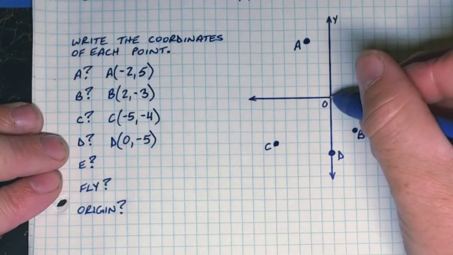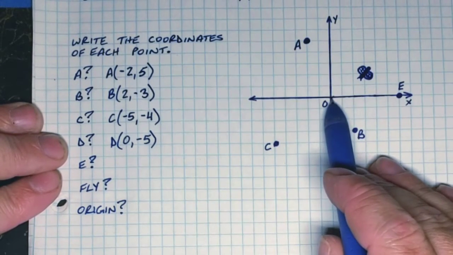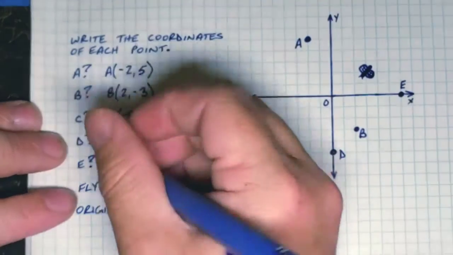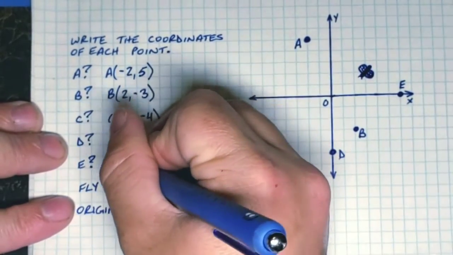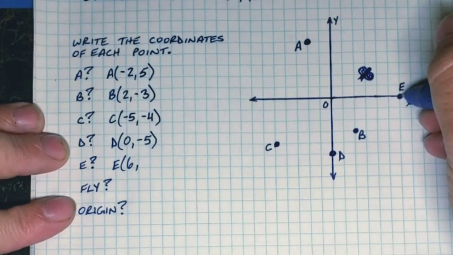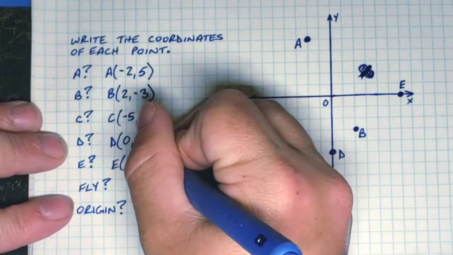All right, E. Well, to get from the origin to E, we need to move to the right 1, 2, 3, 4, 5, 6 spaces. All right, and then how far do we have to move up or down? Well, we're already there. So the y-coordinate, we don't need to move vertically.